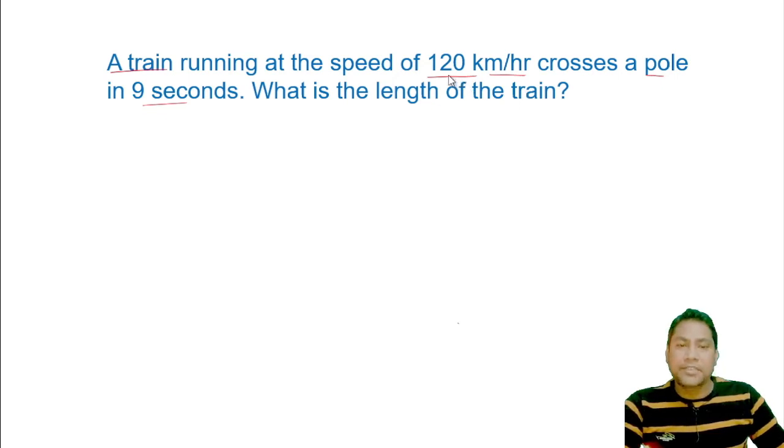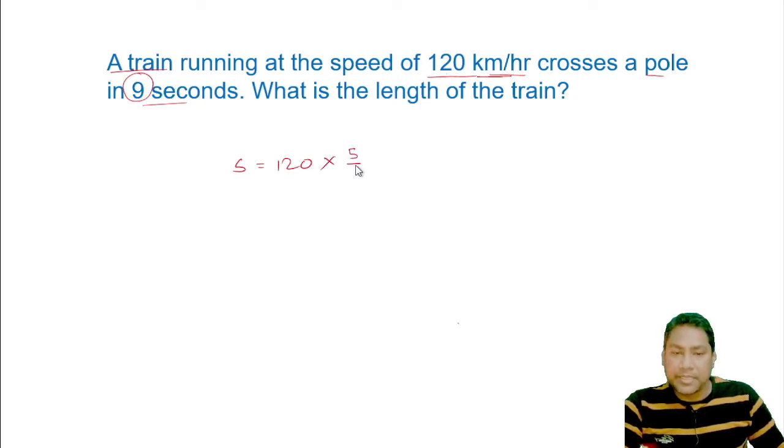And here the speed is given in kilometers per hour and the time in seconds. So friend, we will first convert this speed into meters per second. The speed they have given is 120 km per hour. For converting it to meters per second, we will multiply it by 5 by 18.